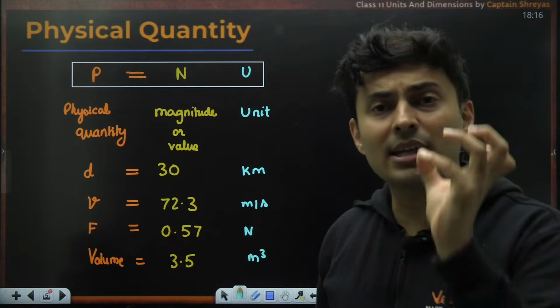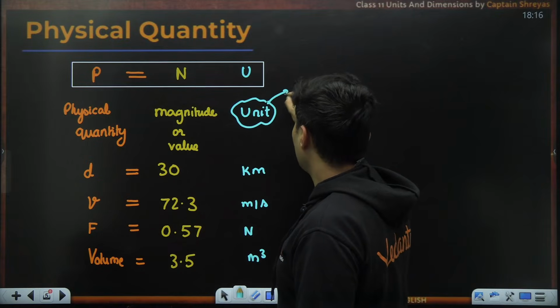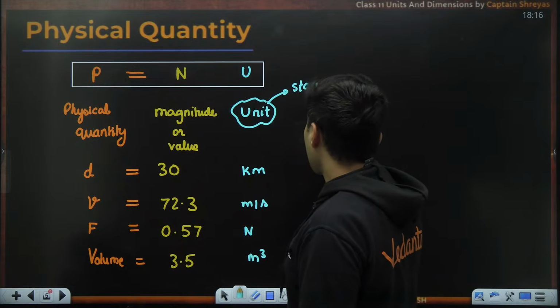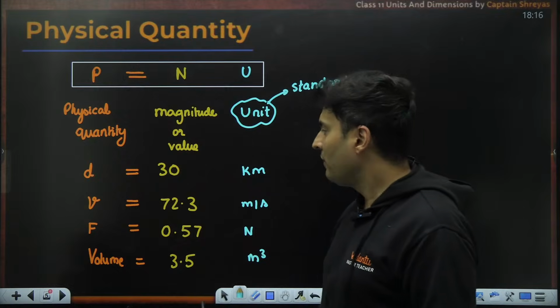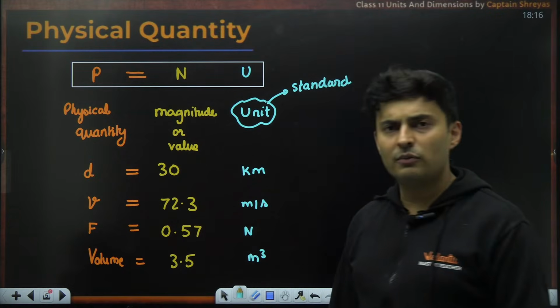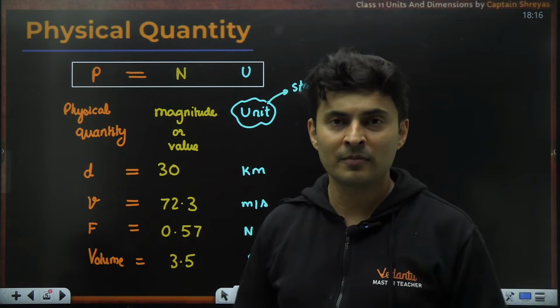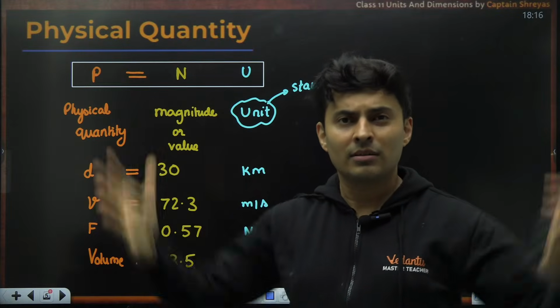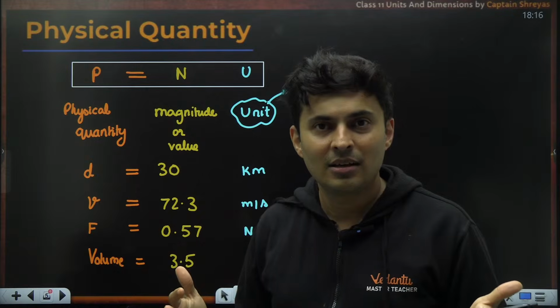Unit is like a standard, meaning without the unit, there is no sense in that value. If I ask you how much force you have applied and you say, sir, I have applied 0.57 force, like, what is 0.57? In terms of what? I have sold 30. You have sold 30 what? Oranges, apples, donkeys?